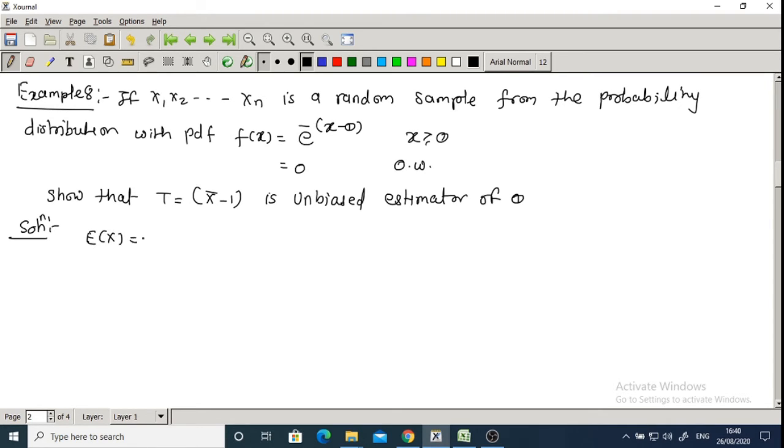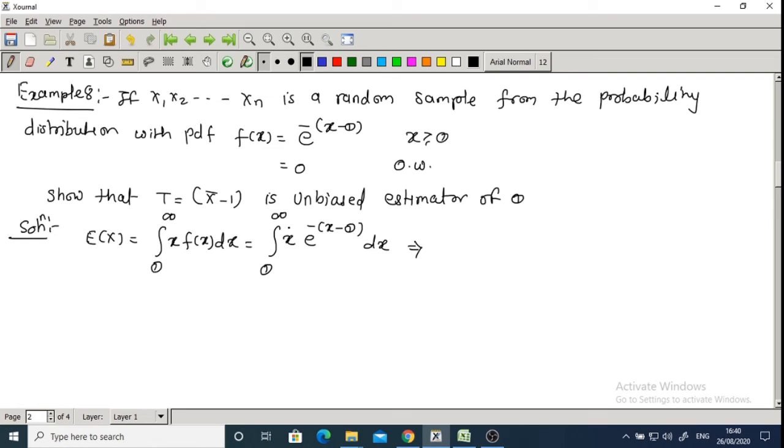Expectation of x, which is equal to, what is the range here? The range of x is from theta to infinity, x into f of x dx, which is equal to integration from theta to infinity x, f of x is e raised to minus (x minus theta) dx, which is equal to, here the range is from theta to infinity.